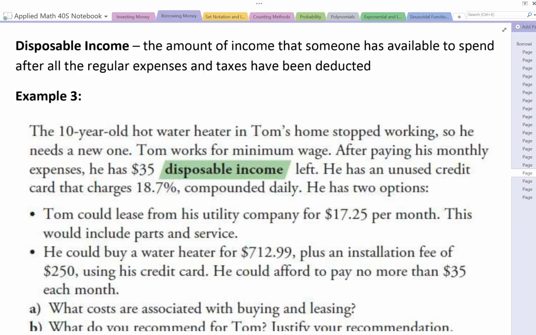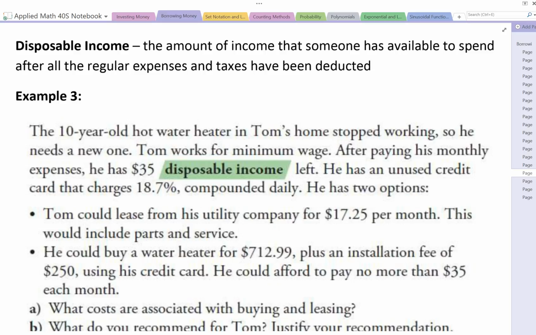Or he could buy the hot water heater for $712.99 plus an installation fee of $250 using his credit card. He could afford to pay no more than that $35 each month. So if he used that credit card and paid $35 each month, he has no disposable income left until he's finished paying off that hot water heater.